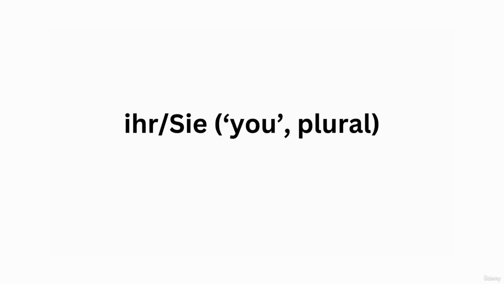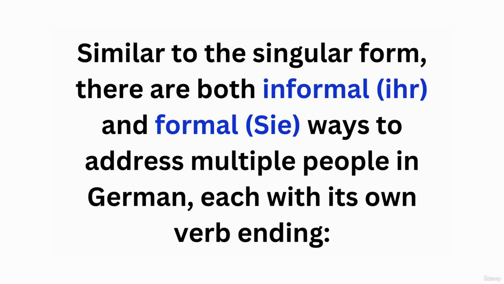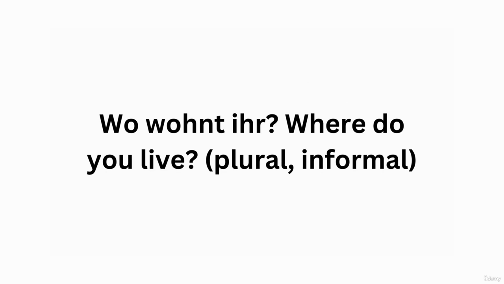Let's see, ihr, sie, that's you, but plural, you. Similar to the singular form, there are both informal and formal ways to address multiple people in German. The informal way is to say ihr, and the formal way is to say Sie. Sie, as you noticed, is the same as addressing one person if you address her or him formally.